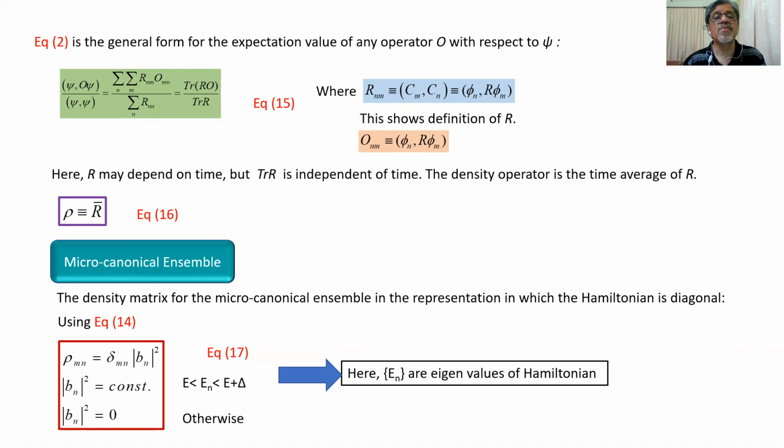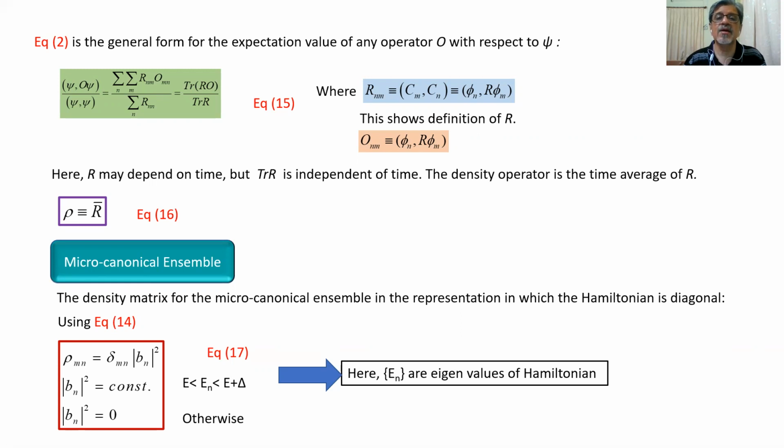That is represented by equation number 15, where r nm is cm cn, and that is equivalent to bra phi n r phi m. This shows the definition of r, and the observable quantity O mn, again in the form of a matrix.